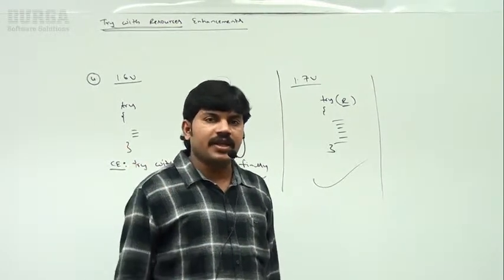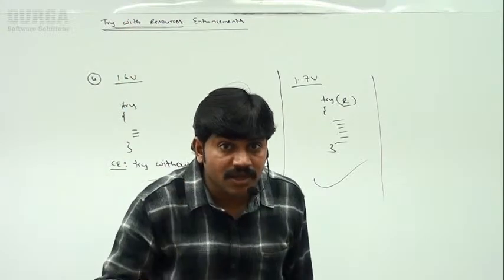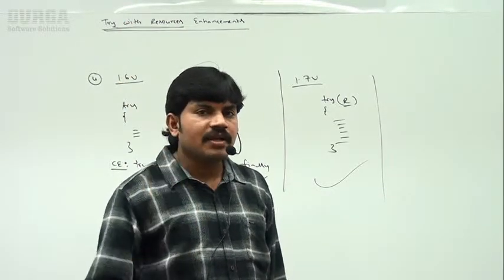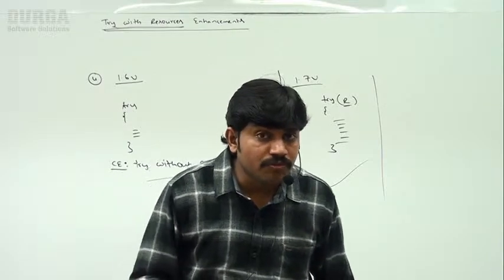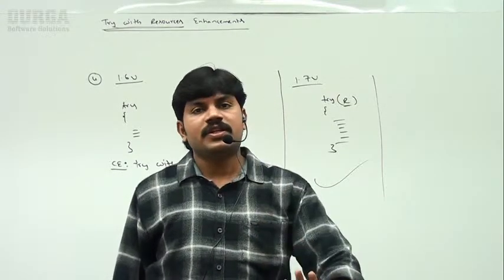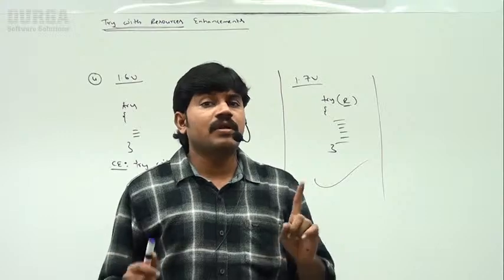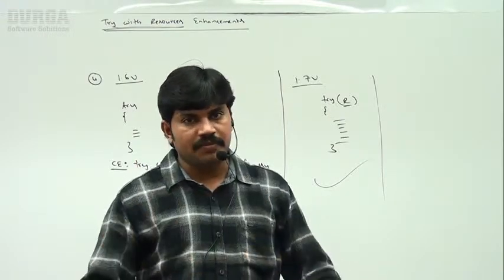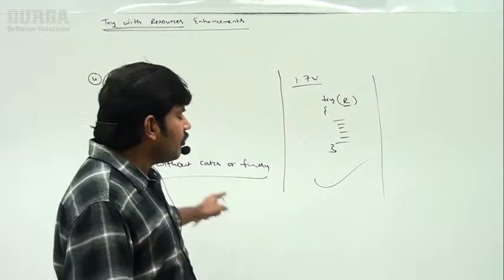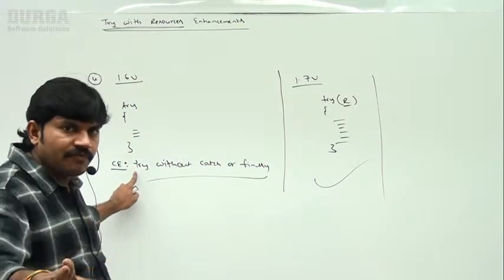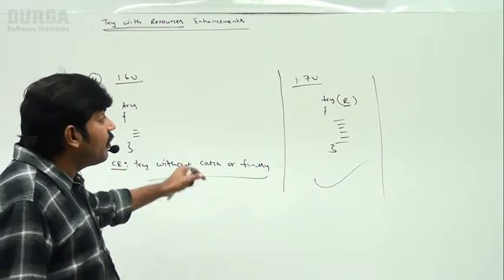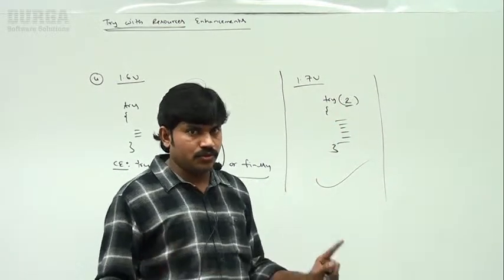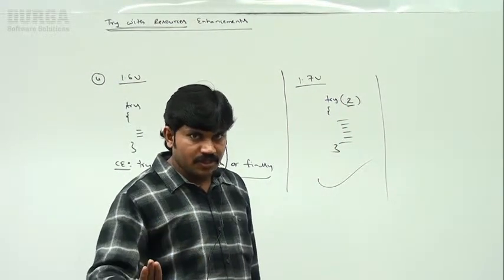Okay, sir, we can take any number of resources, but all these resources should be separated with a semicolon. First point. Second one, these resources should be auto-closable. Third one, resource reference variables are final. Within the try block, we can't perform reassignment. Fourth one, try without catch or finally is invalid until the 1.6 version, but valid in the 1.7 version if it is a try with resources. Clear? Are you able to understand, right?